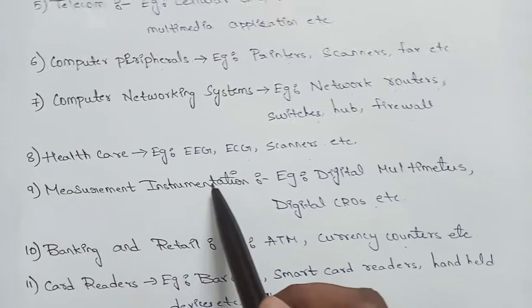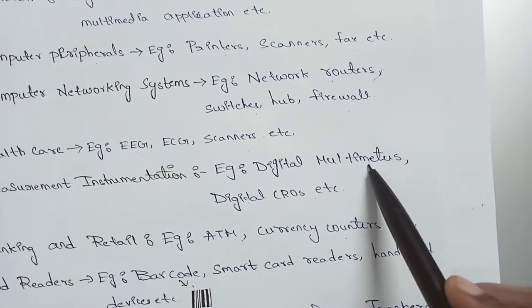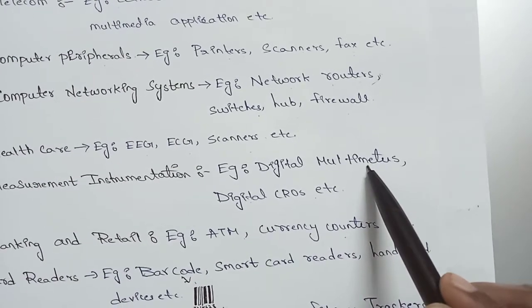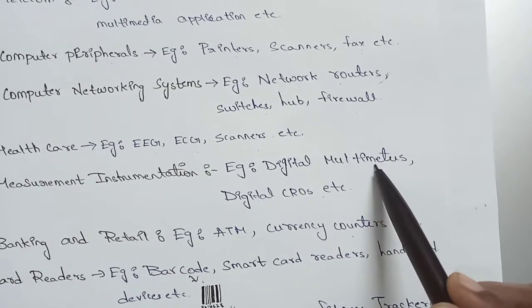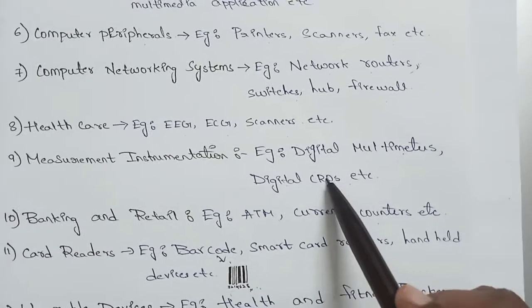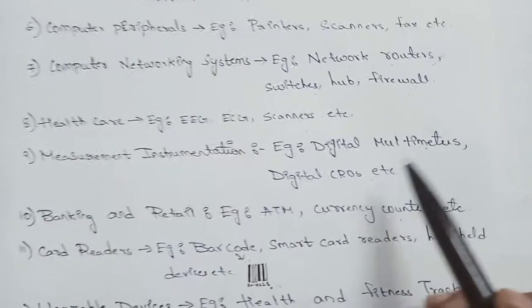And next, measurement instrumentation, these are the examples, that is digital multimeters, which are a combination of voltmeter and ammeter. So to detect the voltage and current, digital multimeters are used. And digital CROs display the voltage, time and frequencies.